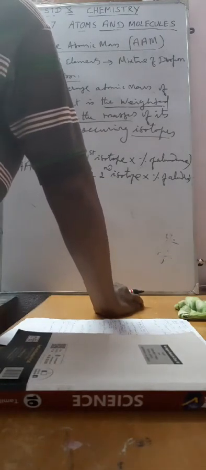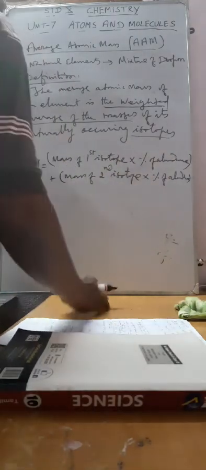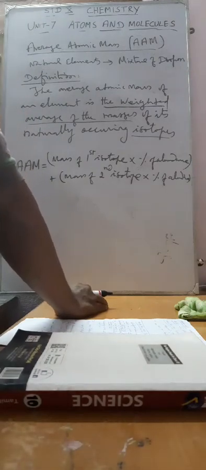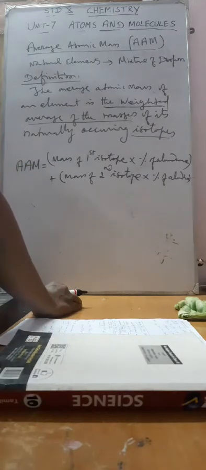Abundance means how much is naturally obtained in nature, and the mass of the isotope is multiplied by its abundance. There may be a second or third isotope; for example, iron has 3 isotopes, but here only 2 are given. The sum of these gives the average atomic mass of any element.